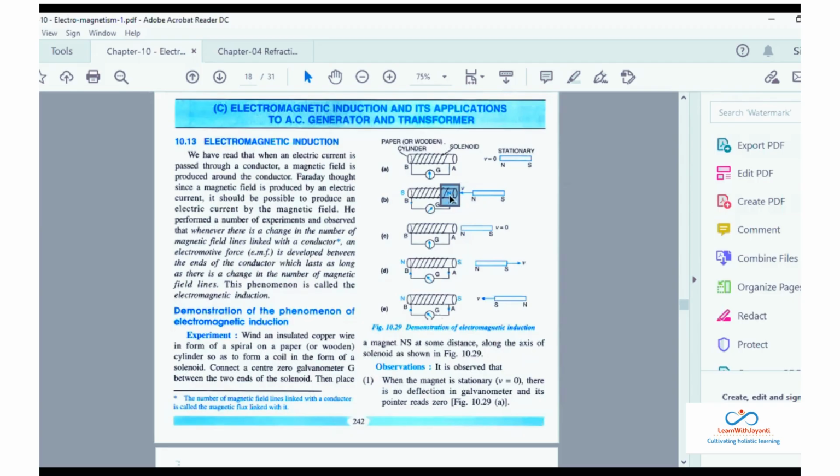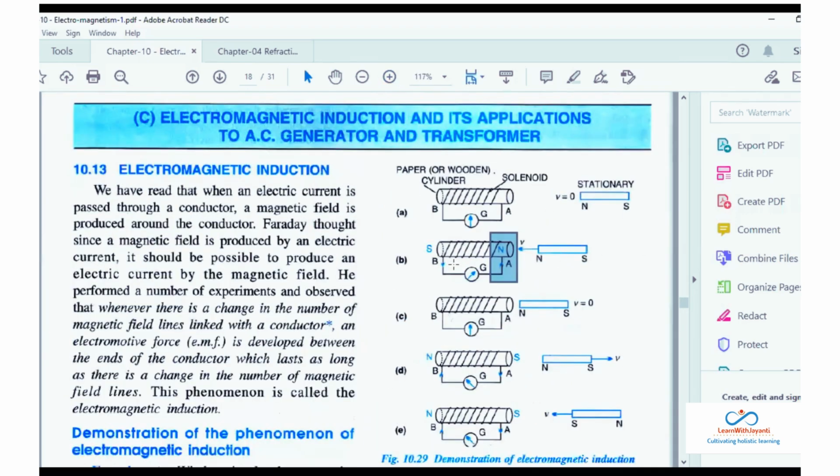Otherwise, think: if this became south, what would happen? This magnet would go and get stuck with it. But it doesn't happen that way, because you are trying to move it. So when you move it towards the solenoid, this side becomes the north pole and the other side becomes the south pole. Now, if you notice, the direction of the current is from south to north.